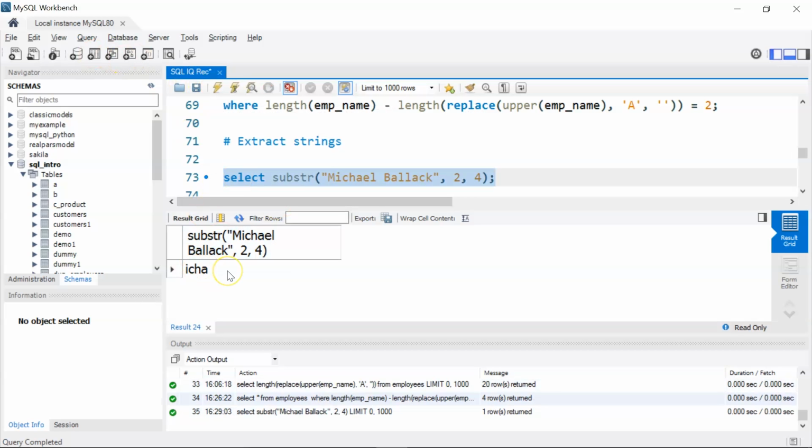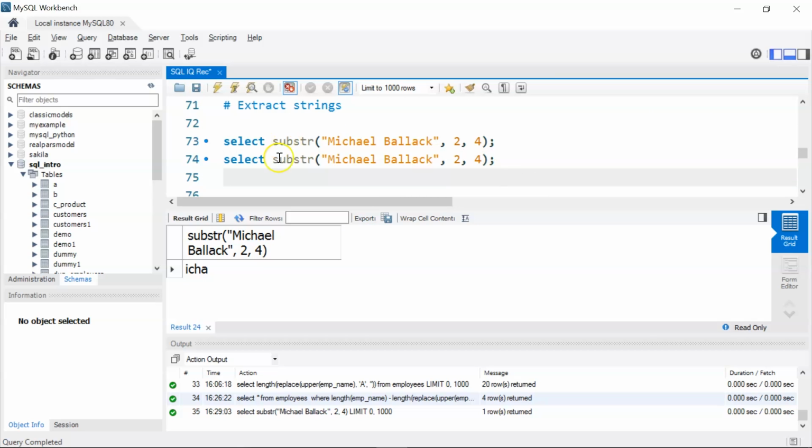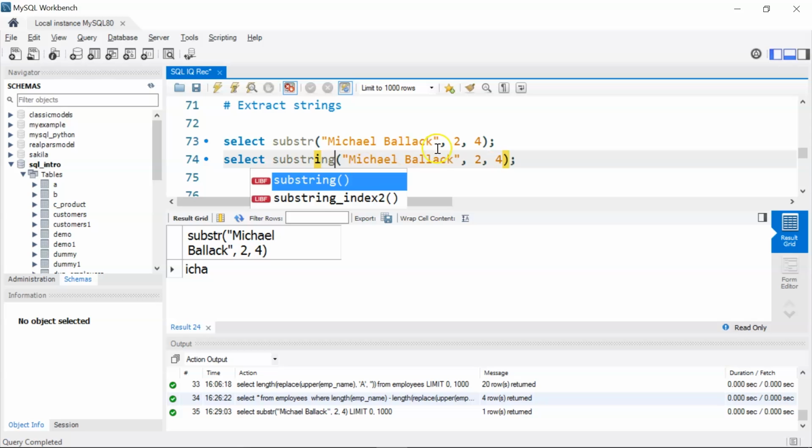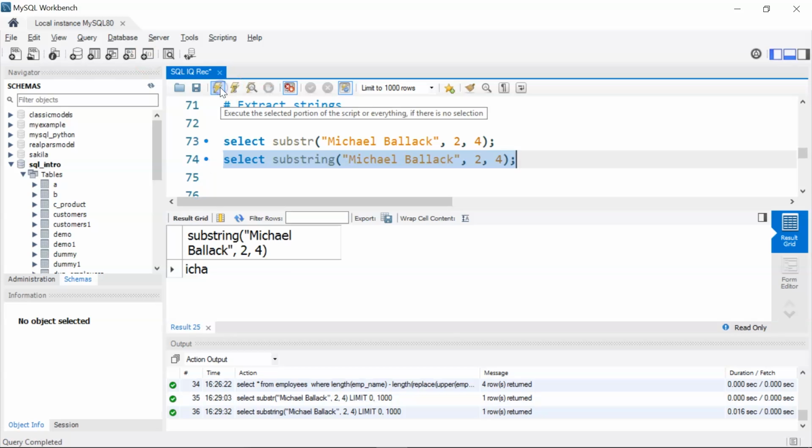You can see here it has given us ICHA. So if you see, M is at the first position, from the second position onwards I needed 4 characters, so I, C, H and A. These are the 4 characters starting from the second position. Similarly, let me just copy this, and instead of substr I'm going to use the substring function. I'll write just ing, that becomes substring. Let's select and run it, and this also returns the same result.